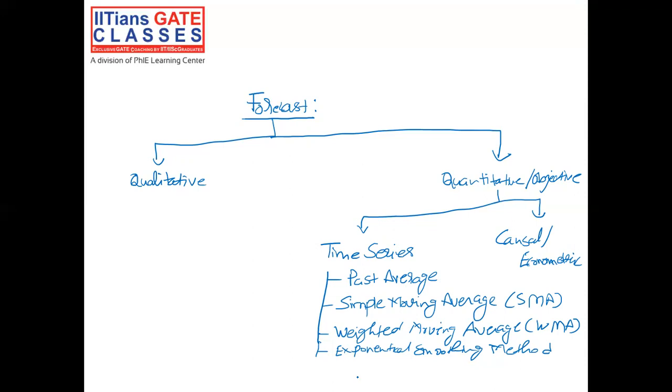And in the weighted moving average, we do the same as simple moving average, the only difference is that we do not take the normal average, we give weights for each past demand, and the weights could be any numbers such that all the weights add up to 1. And in exponential smoothing method, we give the weights in an exponentially decreasing manner. But our focus for this question is particularly on simple moving average.